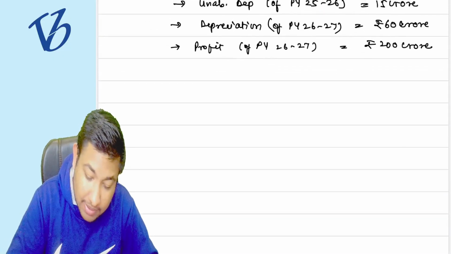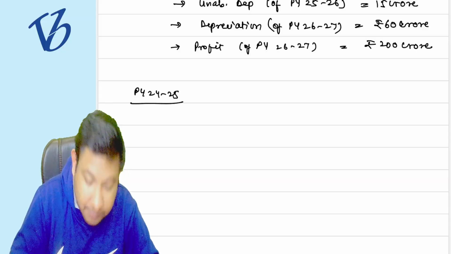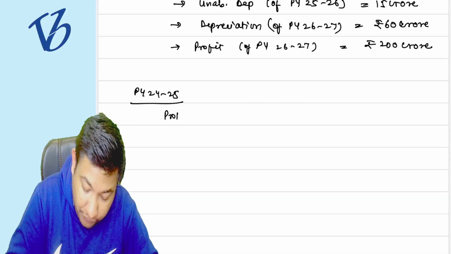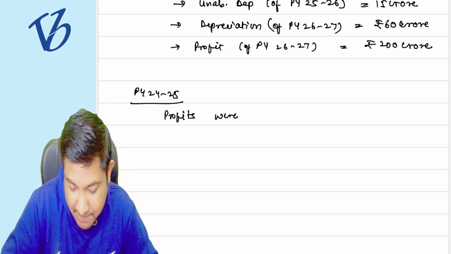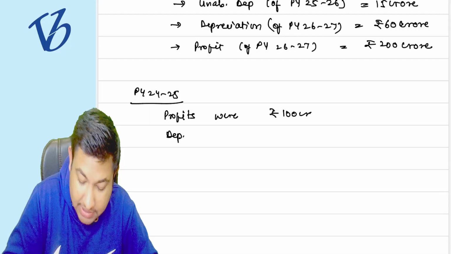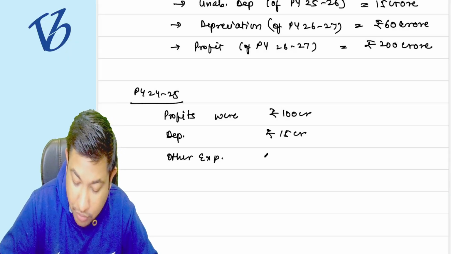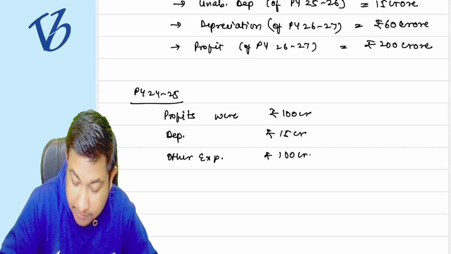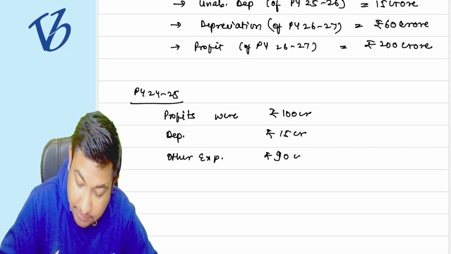Suppose in the previous year 24-25, my profits were, suppose, 100 cr, depreciation was only 15 cr, and the other expenses are only 90 cr.